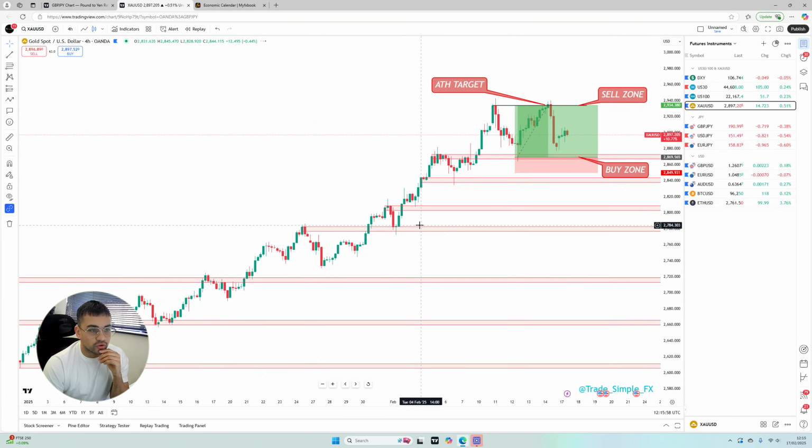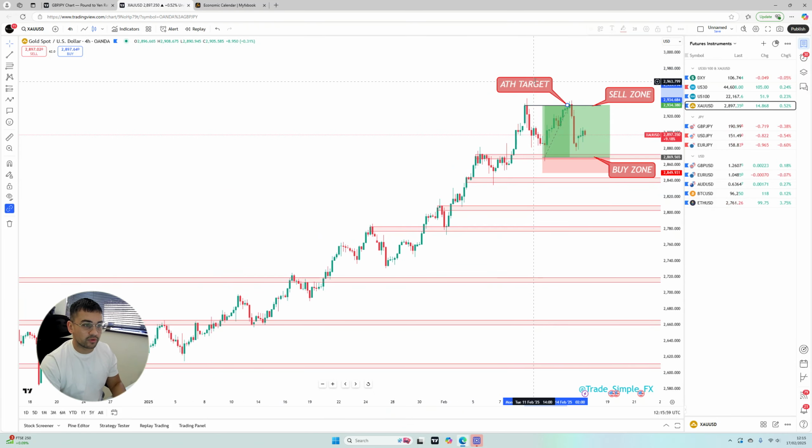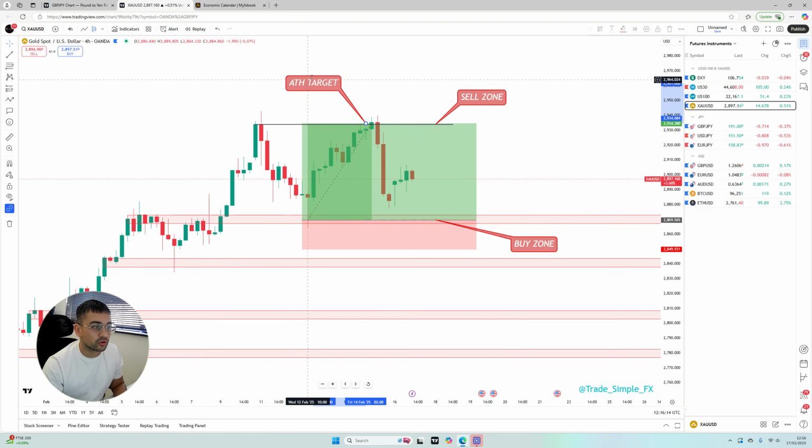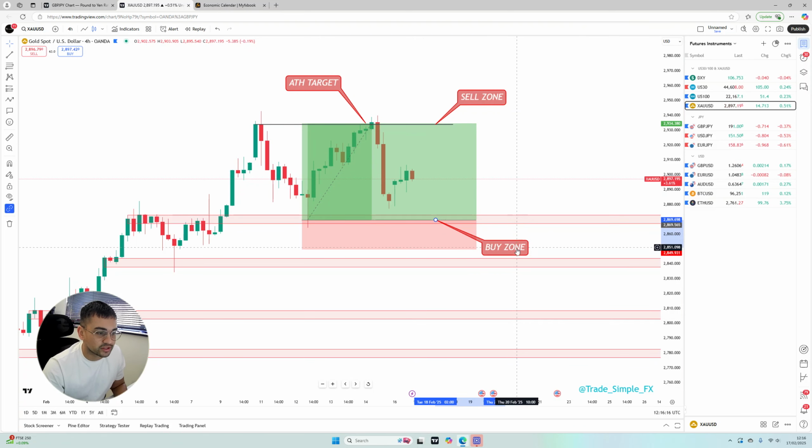And then we move on to gold. Now, gold, again, we've got that all-time high target, and we saw a really nice opportunity last week. We came into that zone, and then we bounced, and we targeted that all-time high price. Those that are in our free group, our Telegram group, our members group, even following us on socials, we often share gold on our socials because we know everyone likes to follow it and trade it.